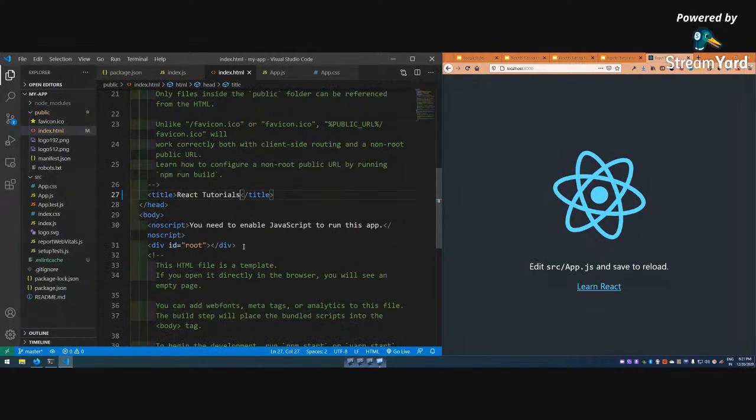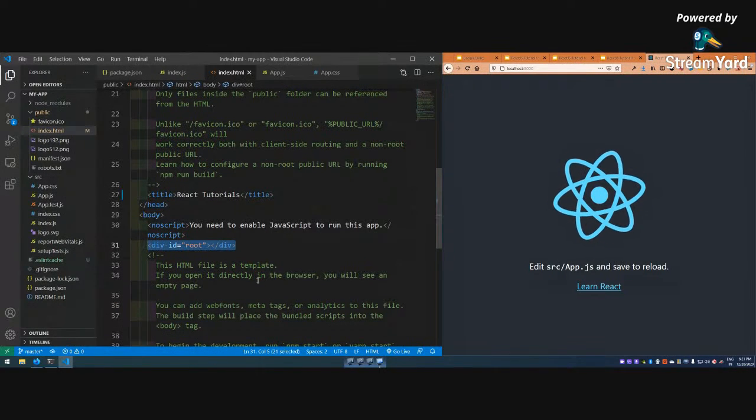The most important thing is this div id of root. Actually, when a react app starts, at the end of the day, it is html, css, javascript in the browser, because browser doesn't understand what is react and all those things. There is a compiler known as babel. Babel transpiles everything, and everything is html, css, javascript.